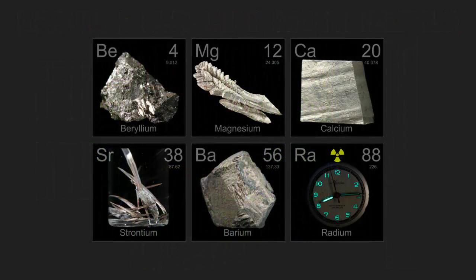Here are some of the examples of what they look like in real life. Now, radium does not come in clock form. It's that glowing color that you see on the clocks, and it is very radioactive.